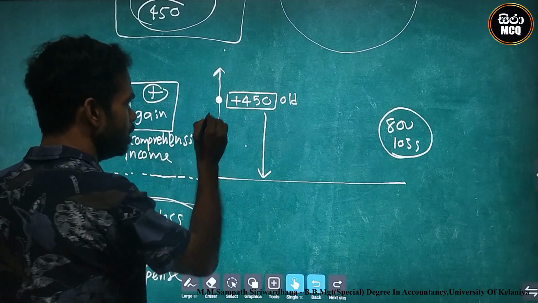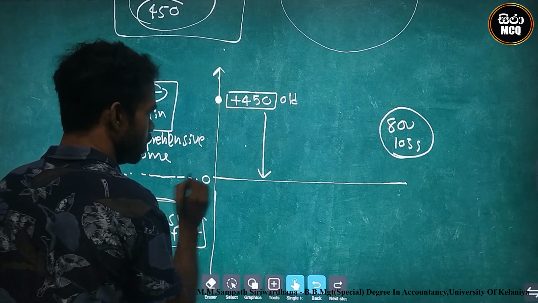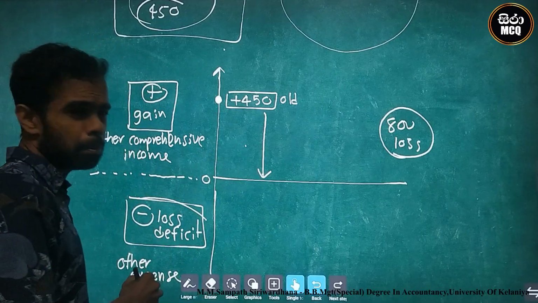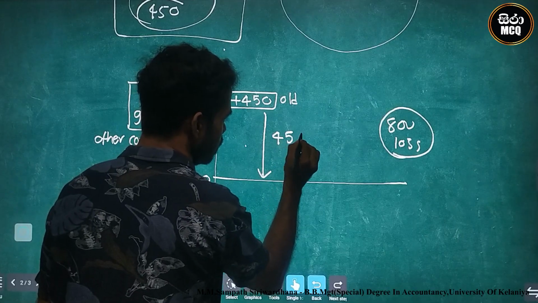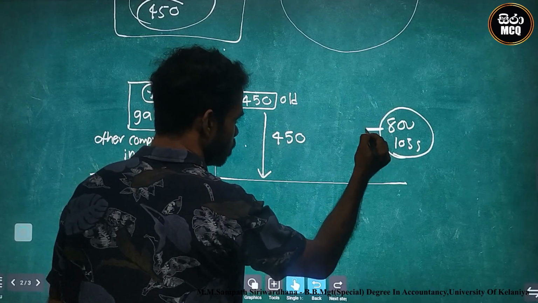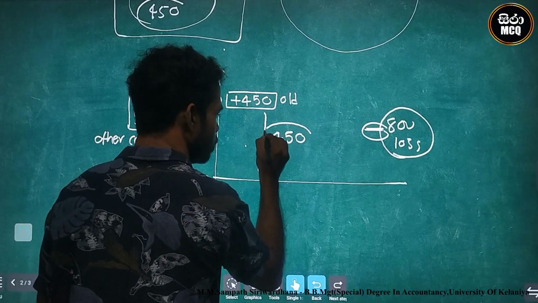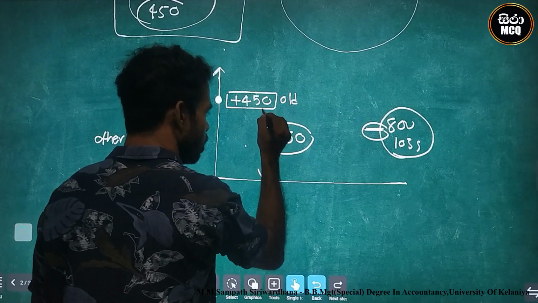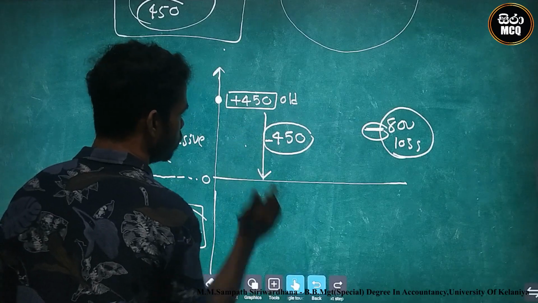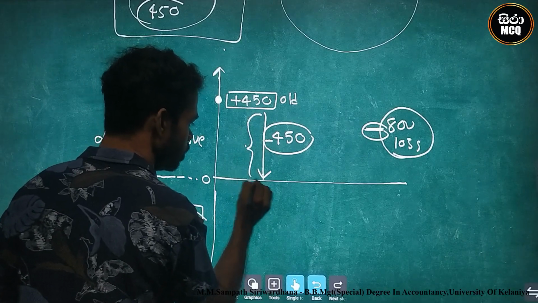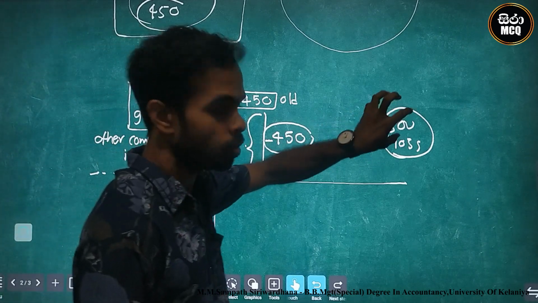Look here, firstly from the 450 plus area to 0 area. What is the gap? It is 450. This is the loss, no? Loss means minus, no? Therefore, I go minus from 450 to 0. This is the destination. This 450 we use from 800.